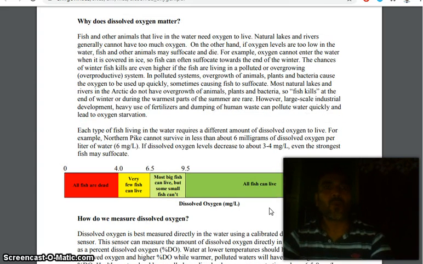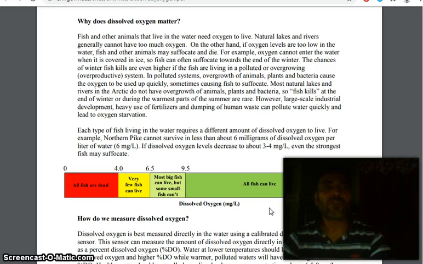So friends, why does dissolved oxygen matter? Fish and other animals that live in the water need oxygen to live. Natural lakes and rivers generally cannot have too much oxygen. On the other hand, if oxygen levels are too low in the water, fish and other animals may suffocate and die. For example, oxygen cannot enter the water when it is covered in ice. So fish can often suffocate toward the end of the winter.